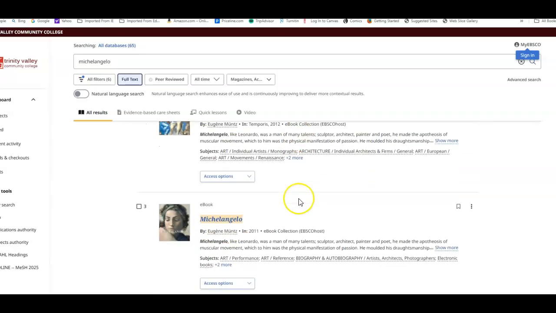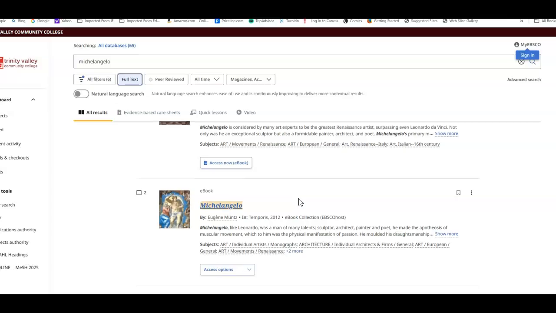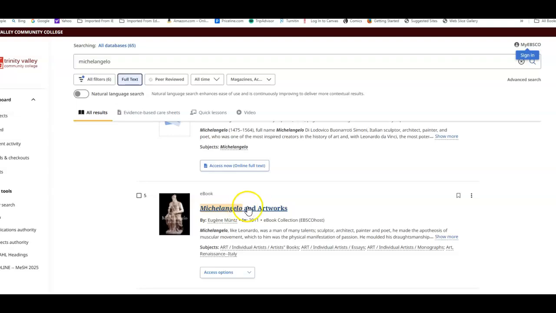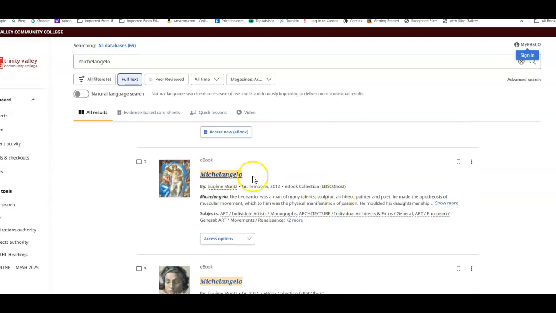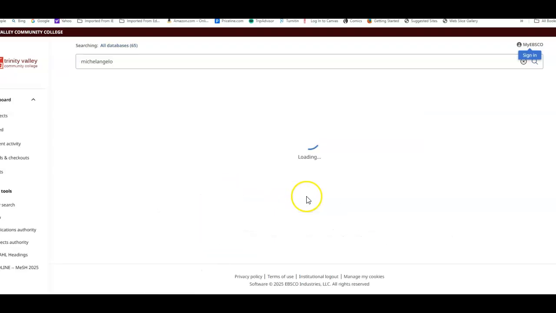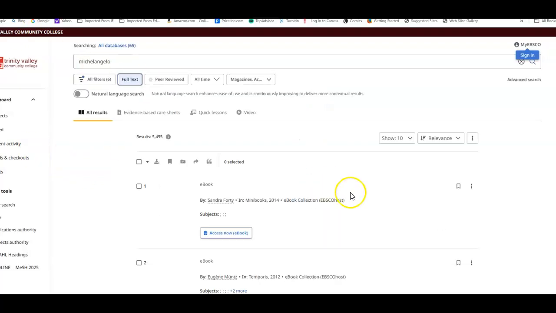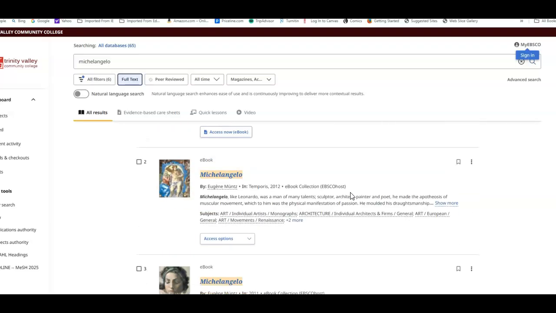This one, that's one by his artwork. That's not what we want. This one by Forte, I'm not sure if this is one I'm thinking about or not. Yeah, that's the one that's not available. It doesn't show up for some reason. I'm not sure why it's not there.